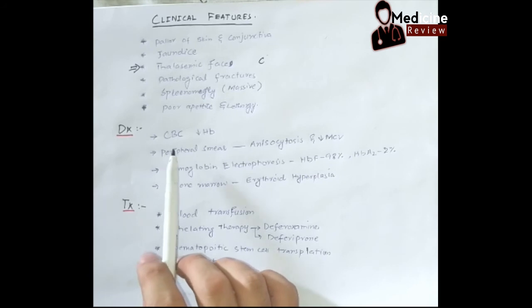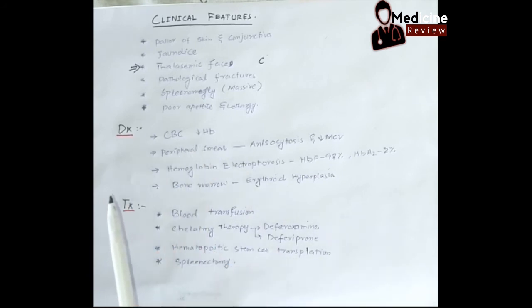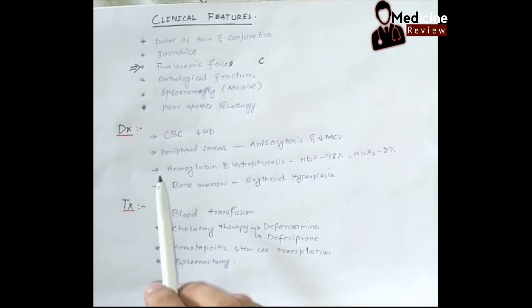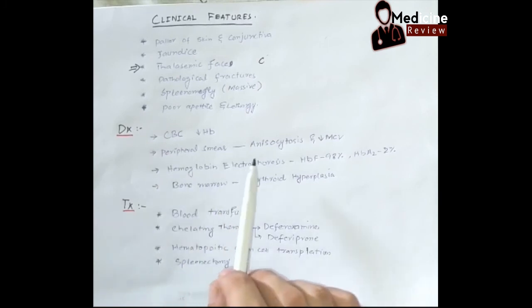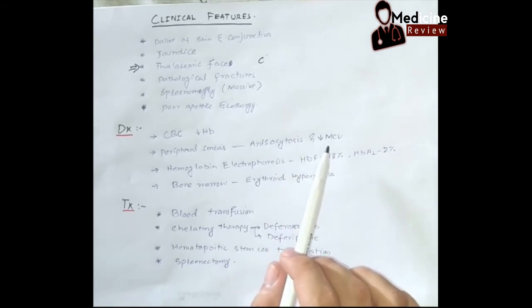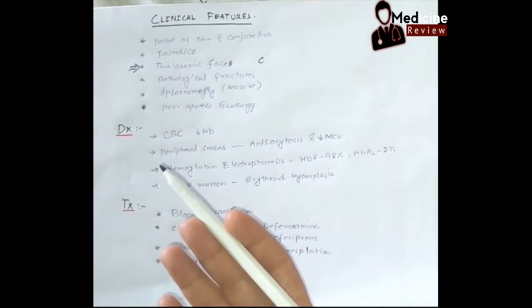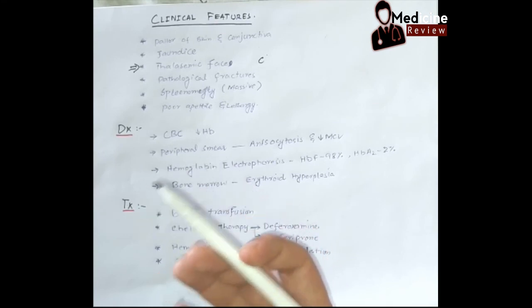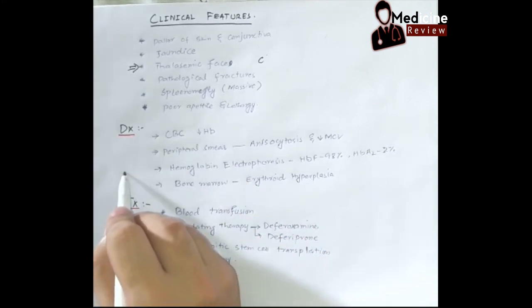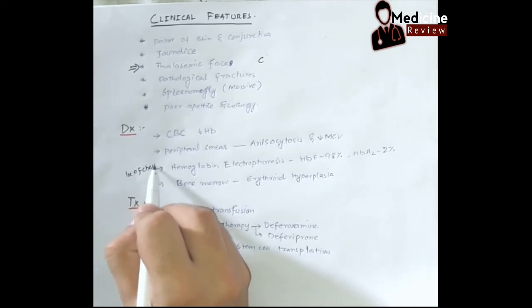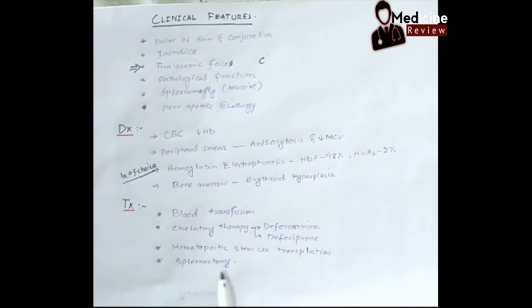In the CBC, there will be decreased hemoglobin because it is a type of anemia. In the peripheral smear, there will be anisocytosis and decreased MCV. So we can say thalassemia is a microcytic hypochromic anemia. This is the investigation of choice, the hemoglobin electrophoresis. Whenever we do the electrophoresis, there will be fetal hemoglobin 98% and adult hemoglobin only 2%. And this fetal hemoglobin is not good for survival.